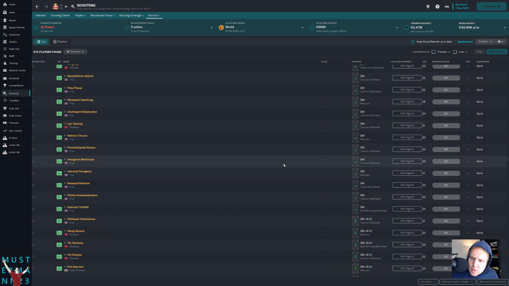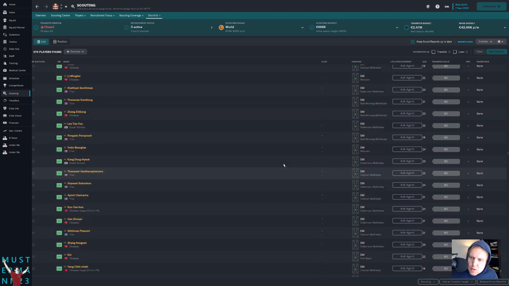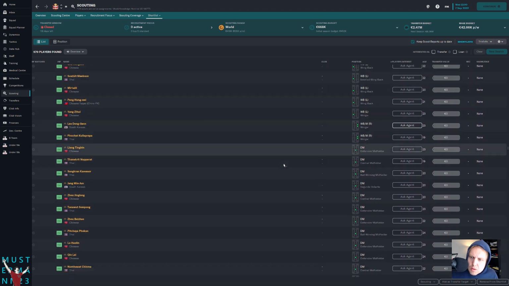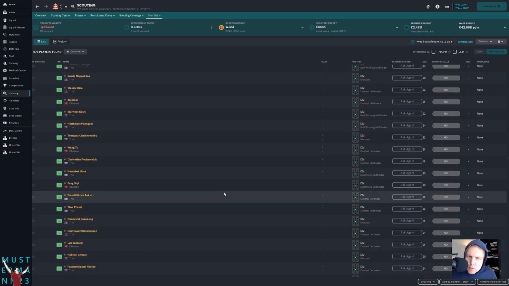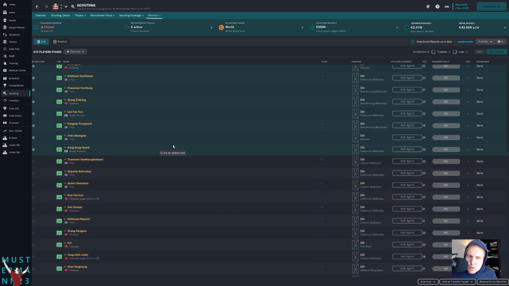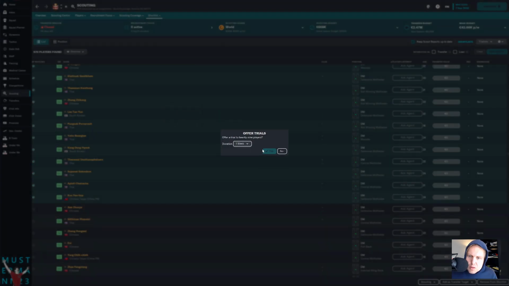So let's do that, right? We know that we need defensive midfielders. All right, so I'll go look at this and we'll pick all these guys for defensive midfielders. Now, the rule is in Football Manager, you can have up to 30 guys on a trial at once. However, in my experience, you can technically only have like 29. So what we're going to do is offer a trial to these 29 players.